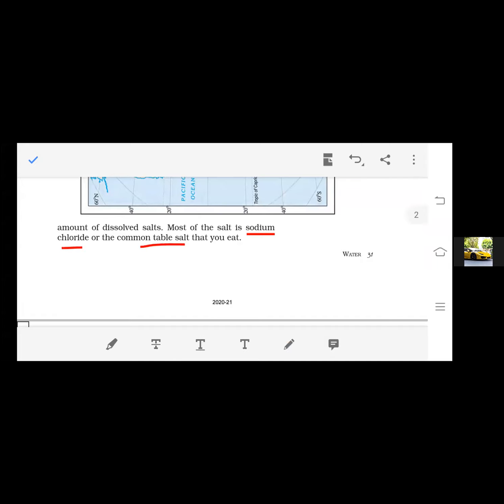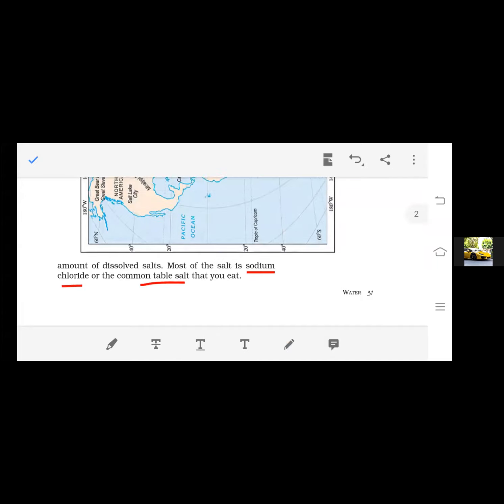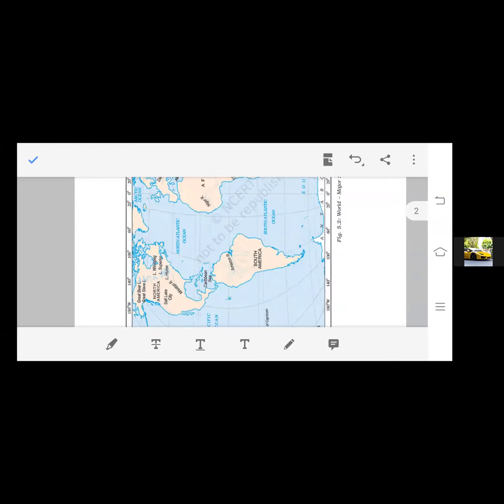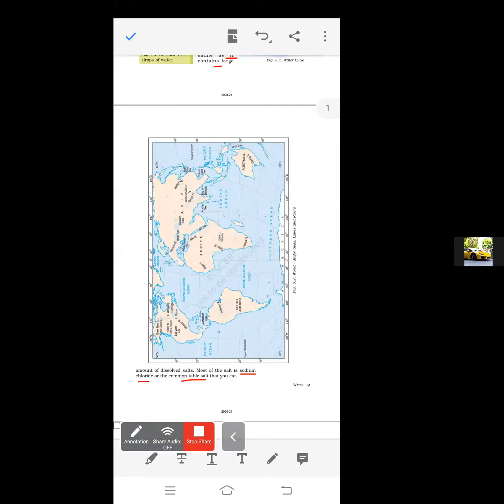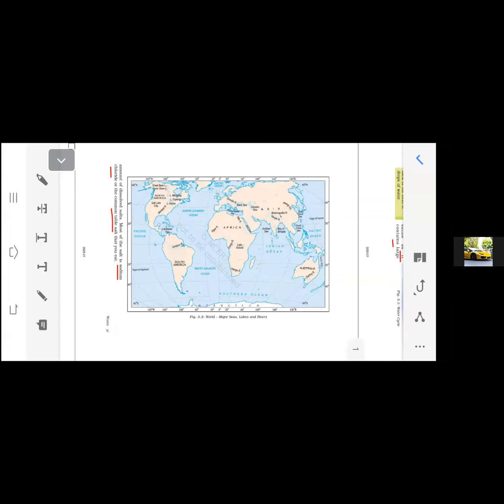So in this map you can see the different lakes and different rivers.